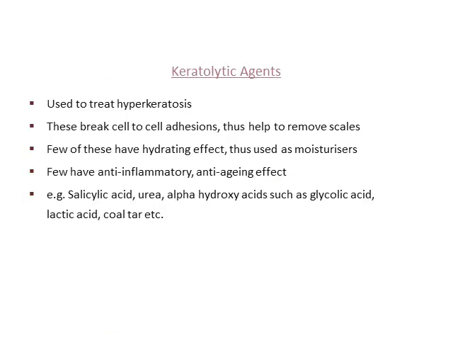Keratolytic agents are usually used whenever there is hyperkeratosis. These break cell to cell adhesion and thus remove the excessive scales. The commonly used keratolytic is salicylic acid. Urea is the other commonly used keratolytic agent.